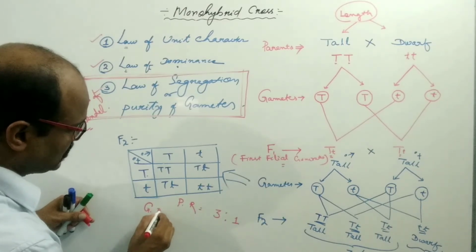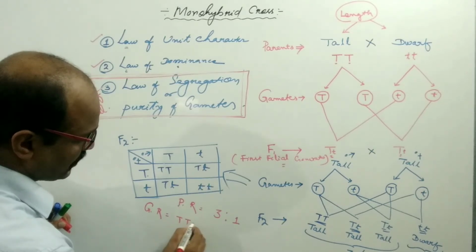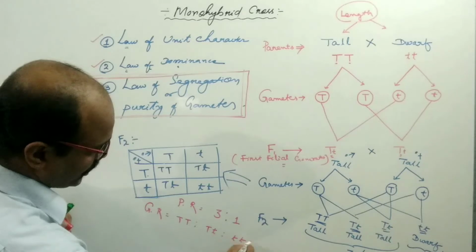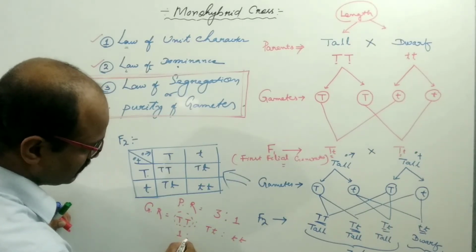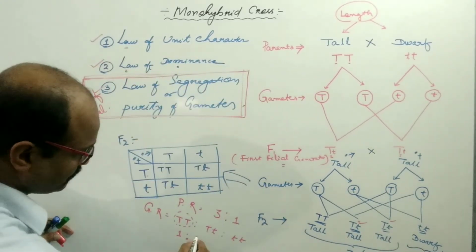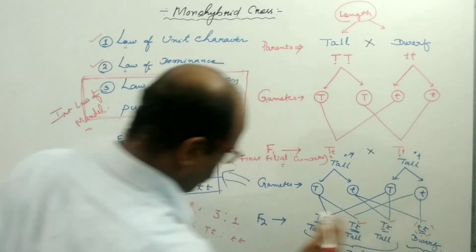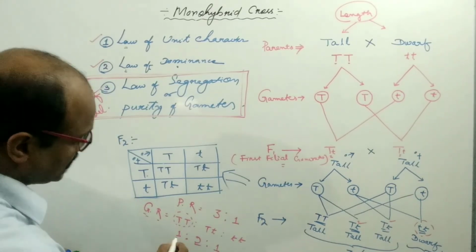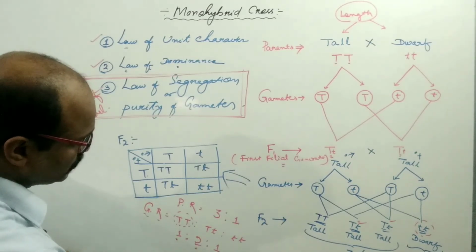The genotypic ratio, the genetic makeup of the individuals, is 1 TT, 2 Tt (heterozygous) and 1 tt, so the genotypic ratio in the F2 generation is 1:2:1.